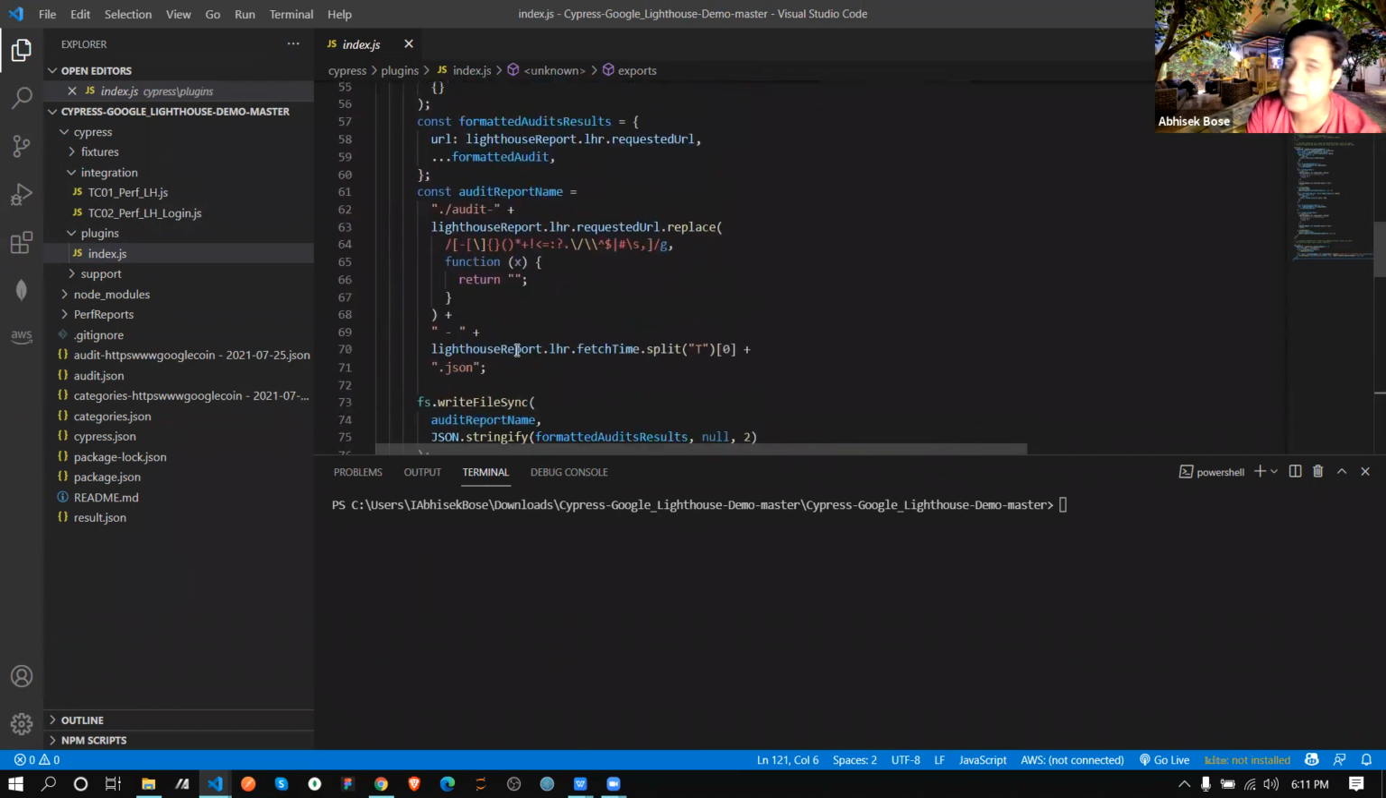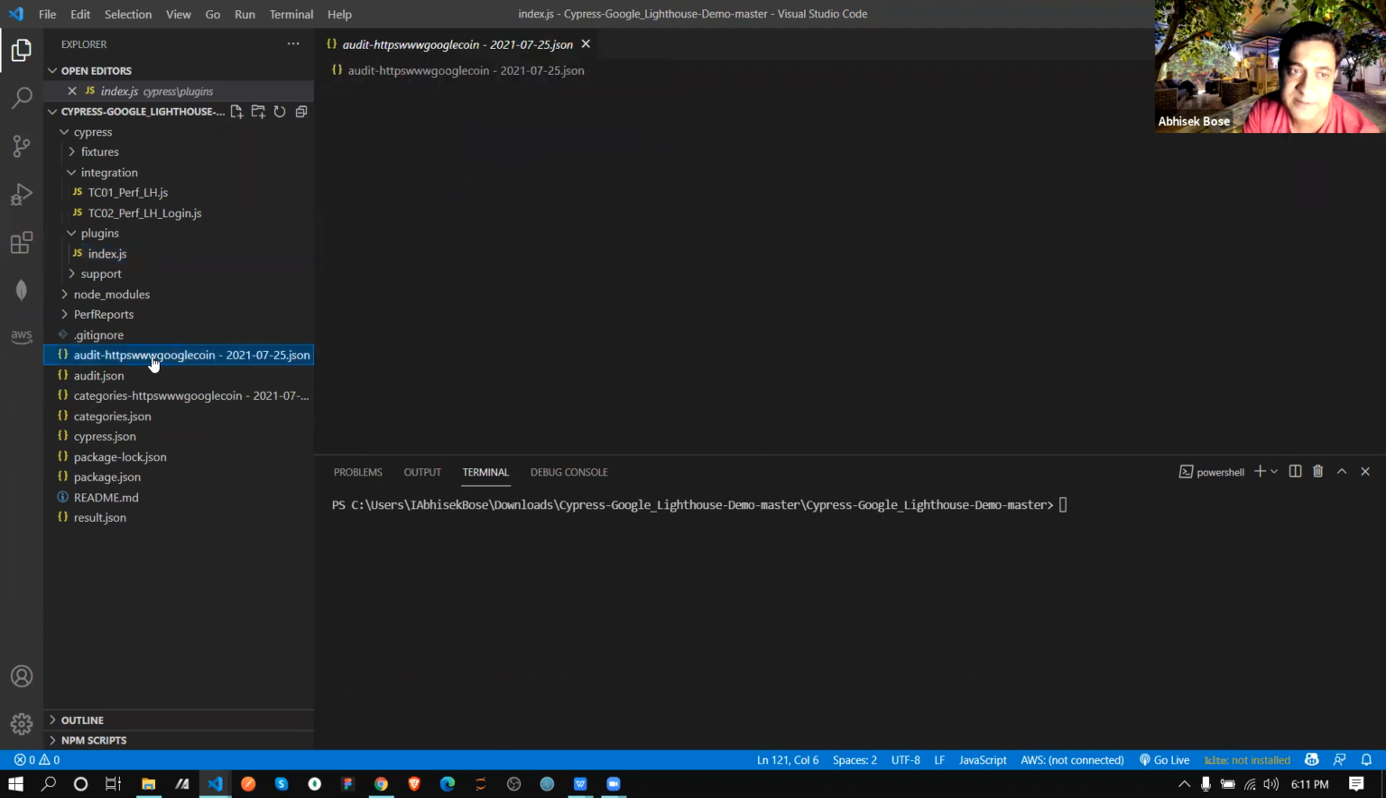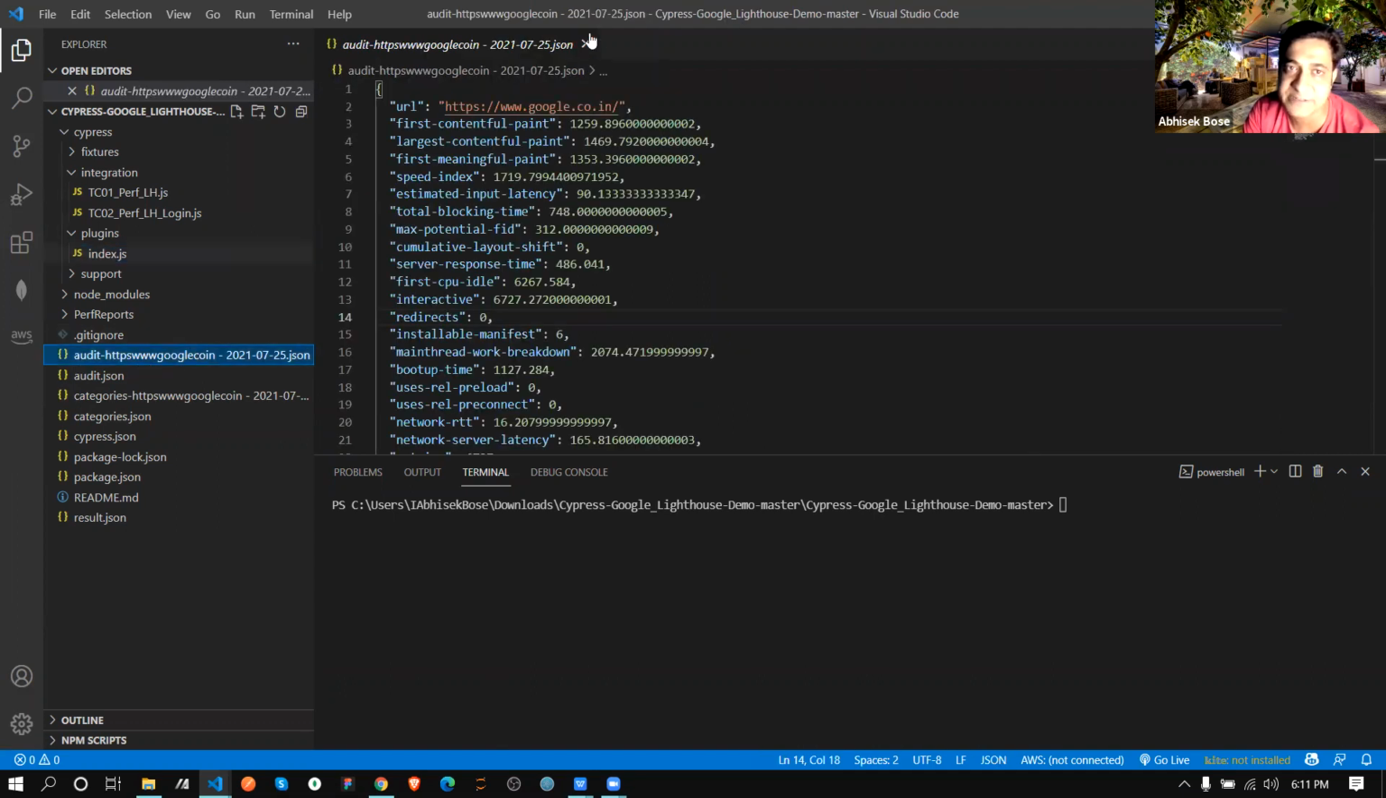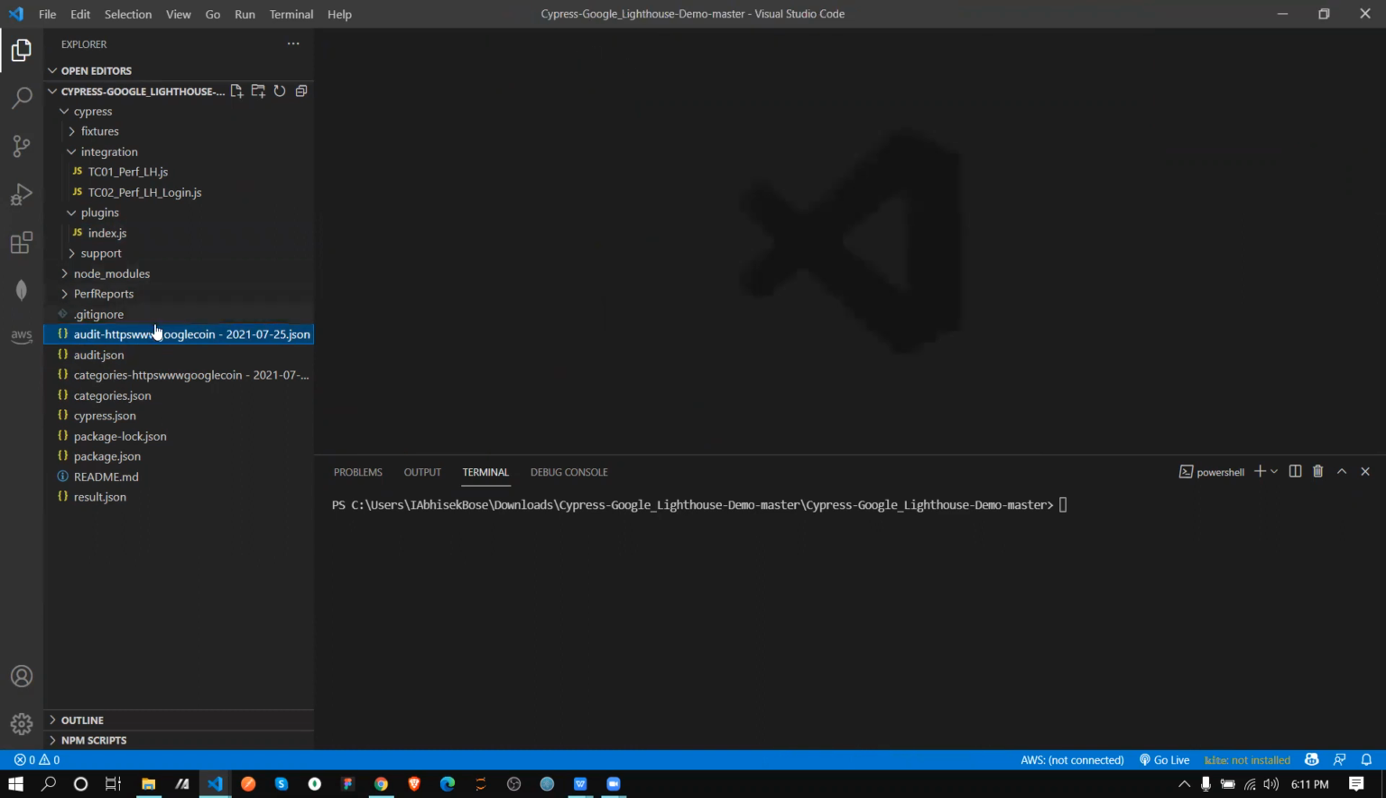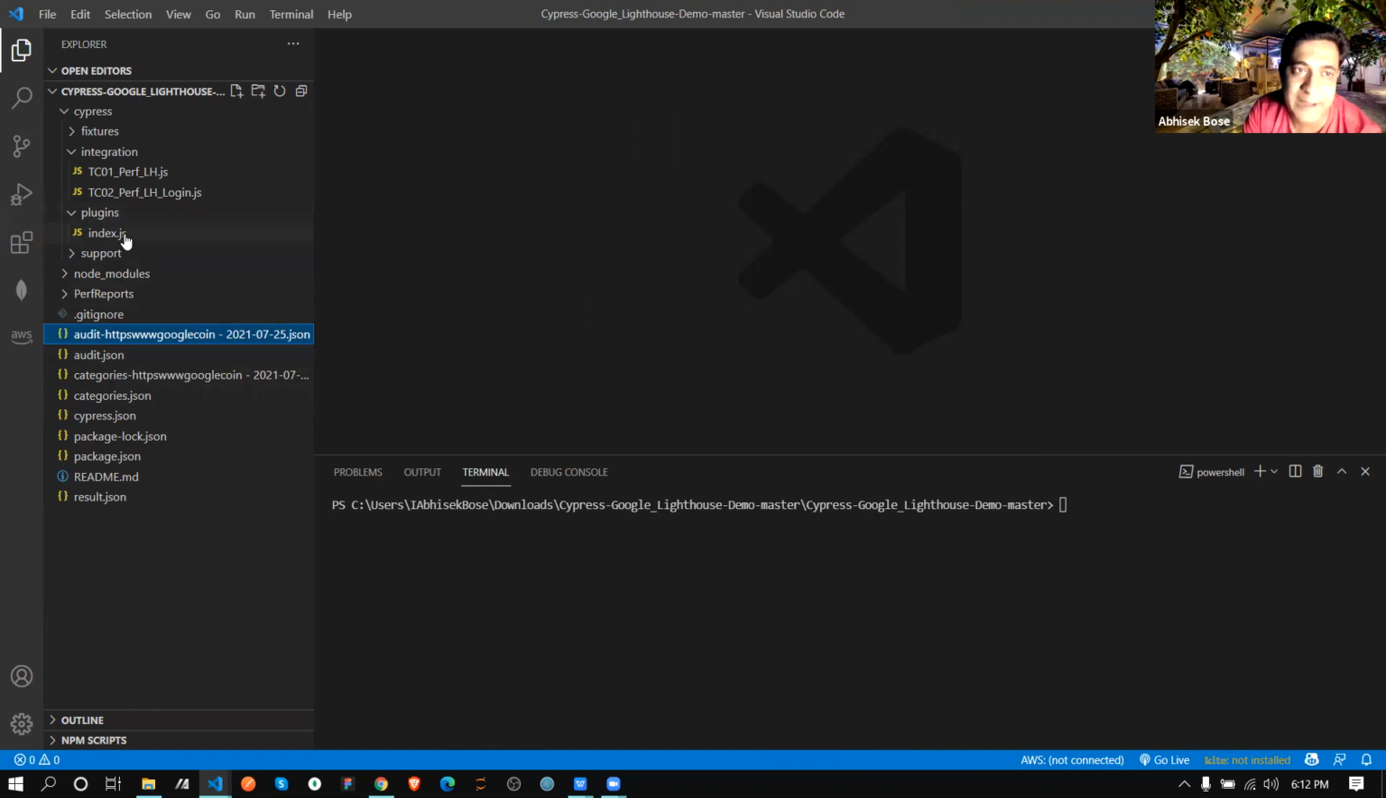But if you need to understand, basically I'm generating a report that is going to be generated like audit hyphen the file name .json. Like see over here, this JSON file is generated, audit. So this is the audit file. From where am I going to copy? Under plugin, from index.